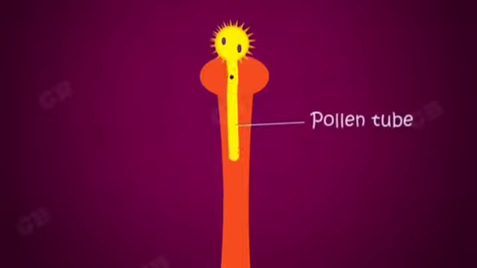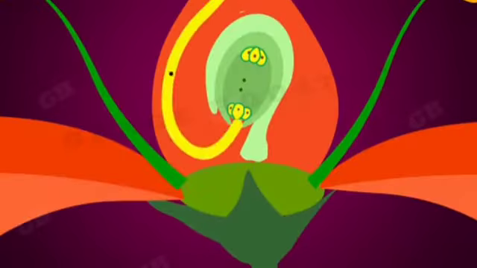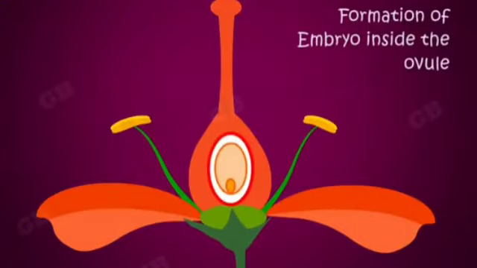The pollen grains produced by the anther are transferred to the stigma of the pistil. The pollen grain germinates and produces a long tube called the pollen tube into the style to reach the ovule. The pollen nucleus and two germ cells travel through the pollen tube and fertilize the egg. After fertilization, the zygote divides several times to form an embryo within the ovule.